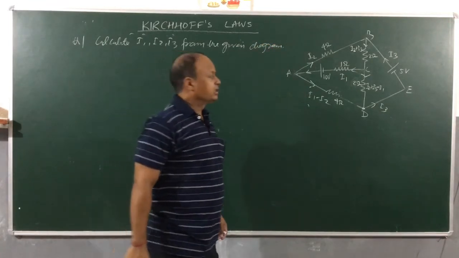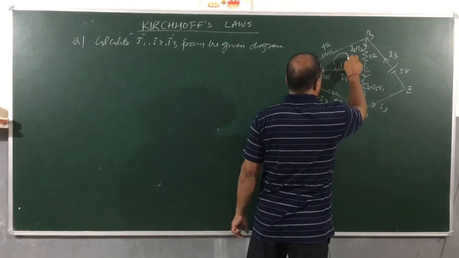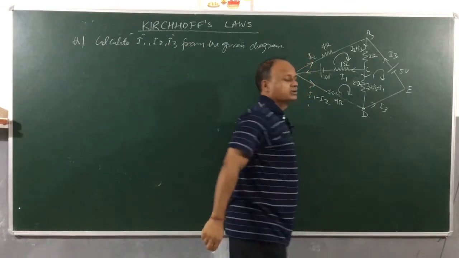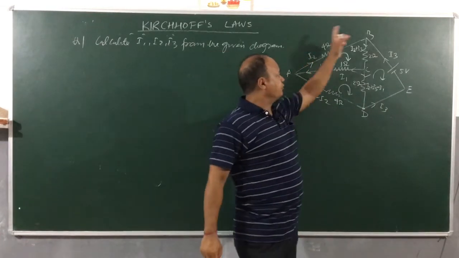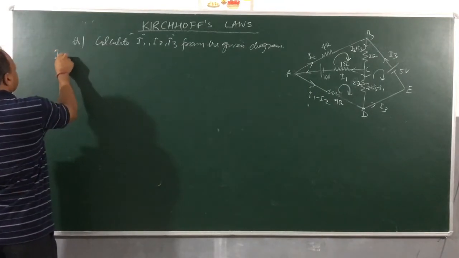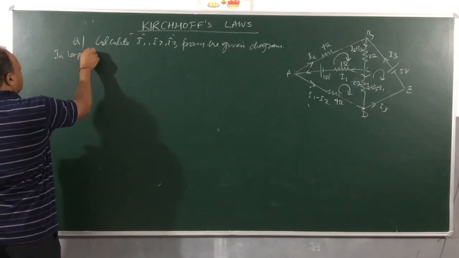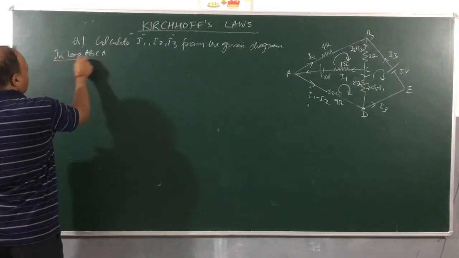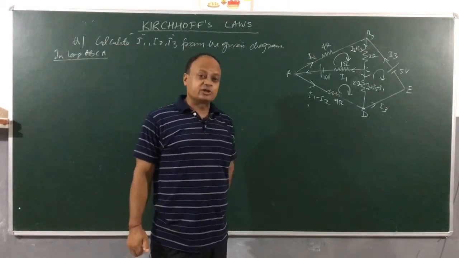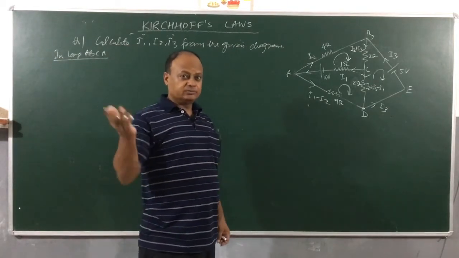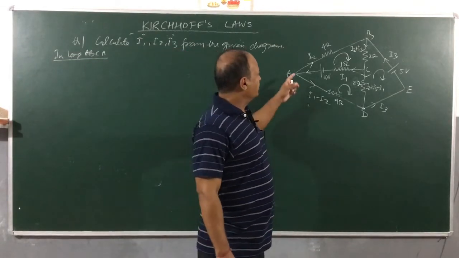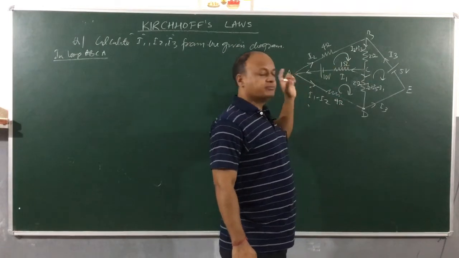So as you proceed, we will assume a certain direction of current is positive. That will be the direction of our calculation, right? Now I will be using the loop A, B, C, A. In loop A, B, C, A, remember that I am not going to use the first law because we have already done the distribution, taking into account currents at different junctions. So I will not be using the first law in loop A, B, C, A.